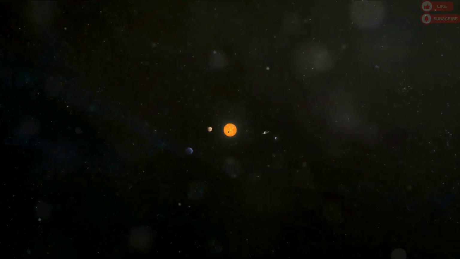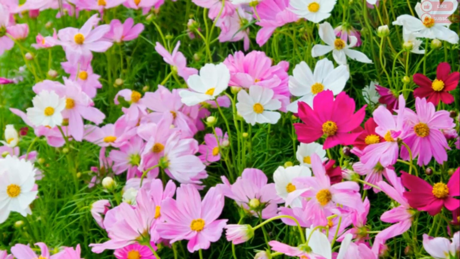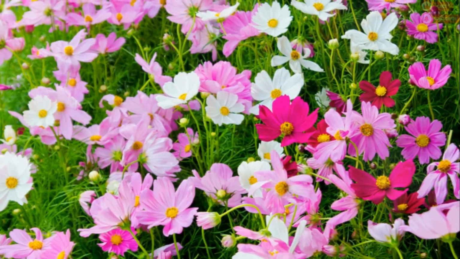So in the grand scale of the universe, we are but a small part of one galaxy among trillions. Yet, here we are, able to ponder the vastness of it all. It's a humbling and inspiring thought, isn't it? And it's just the beginning.